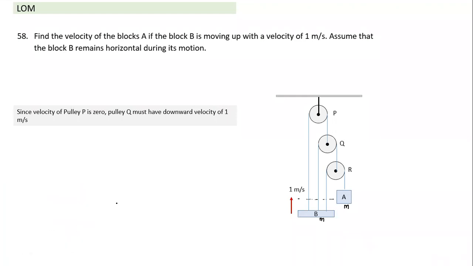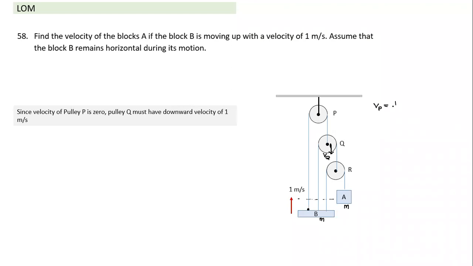Okay. So let's look at this here. Basically what will happen? Let me assume first, let's say this is 1 meter per second. And let me assume whichever direction. See, this also will move. So let me assume this velocity is VQ. Those were a little difficult. So what will happen now? The velocity of pulley P will be equal to this point, which is VB.